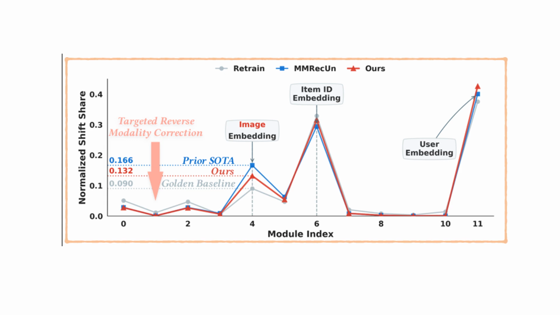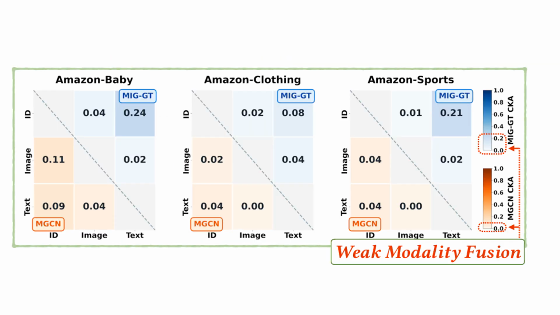Precisely, the paper identifies 3 key places where the influence of the data you want to forget is concentrated. Bottlenecks. First, the ranking behavior. The system might still subtly favor that deleted item in its rankings. Second, the modality branches. The influence might be stronger in, say, the image processing branch than the text branch. And third, across the network layers themselves. Some layers are more sensitive to the deletion than others.